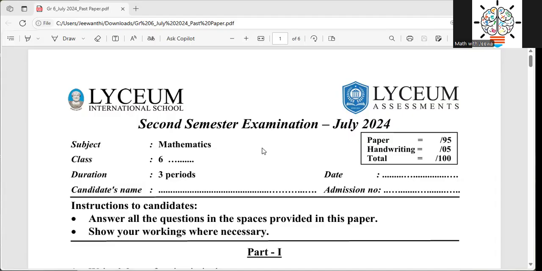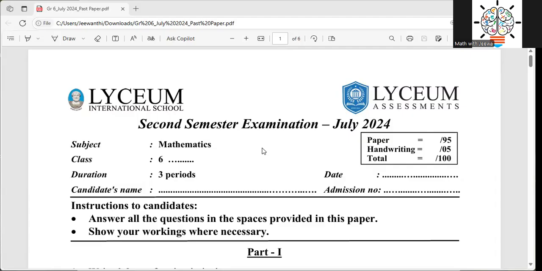While watching, you can mark your answers and learn what mistakes you have made and what additional things you need to do. All of these things can be learned only if you have done the paper. If not, please pause or close the video and do it first. Right, then we will go to the instructions to candidates.